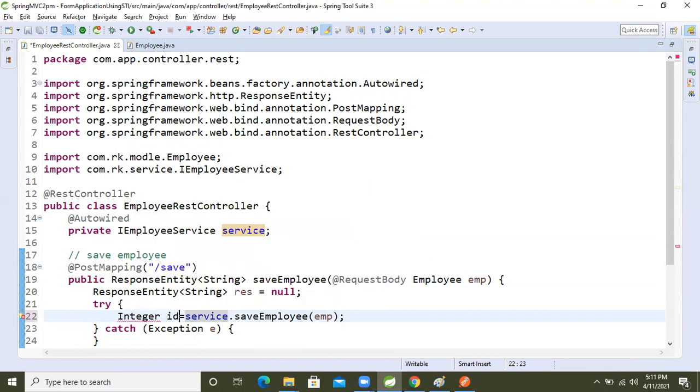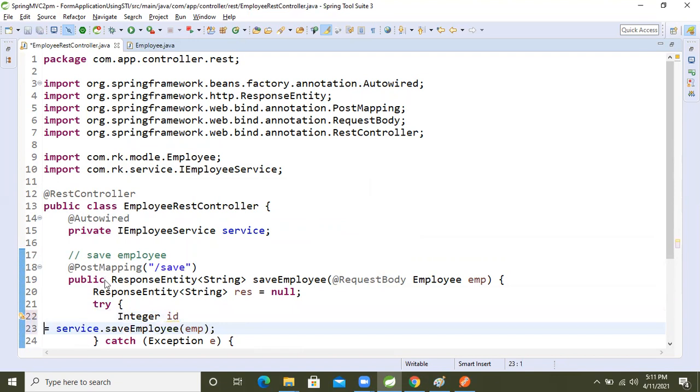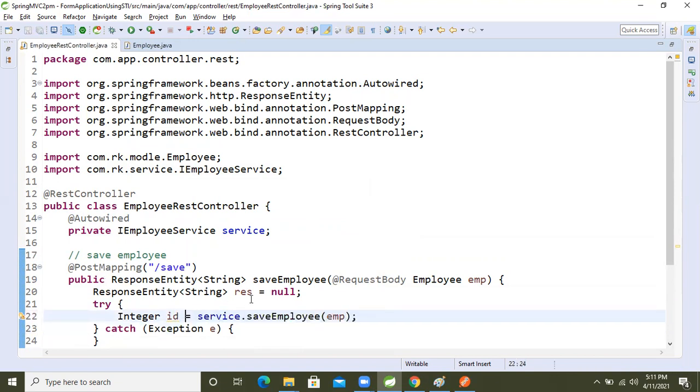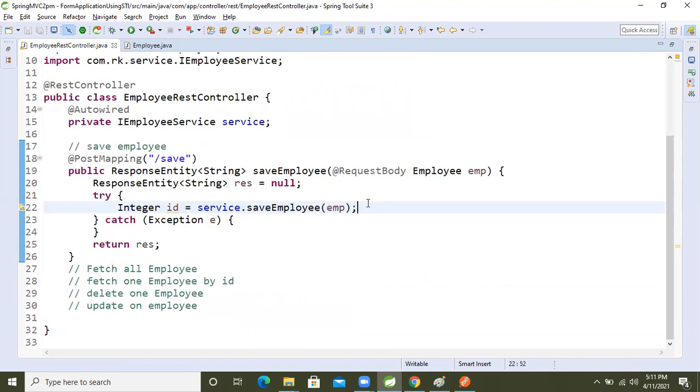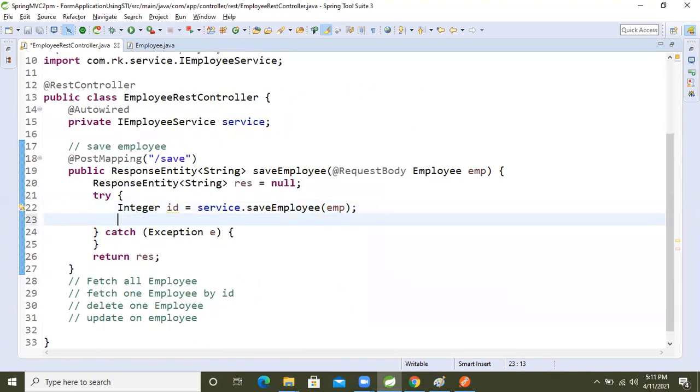Integer id. After saving that, it will return the id. So we are getting the id. After that, we will return the message also. Return the message. What is that? Just a string.